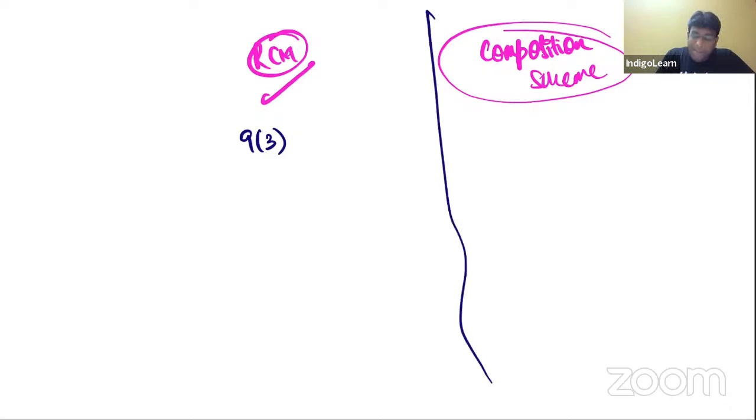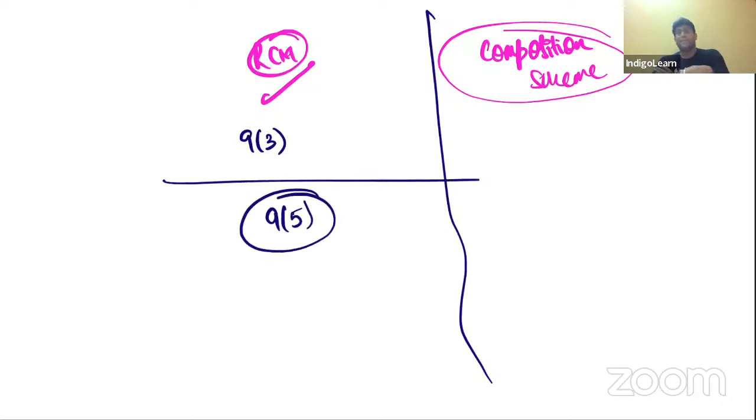Next, my dear friends, before we get into composition scheme, let me revise one interesting point called section 9.5, which talks about in case of certain notified services, if they are supplied through e-commerce operator, the operator is liable to pay GST. And if the e-commerce operator does not have physical presence in India, their representative in India is liable to pay GST. And if there is no representative, I repeat again, if there is what? No representative, they must appoint a representative and make him liable to pay GST.